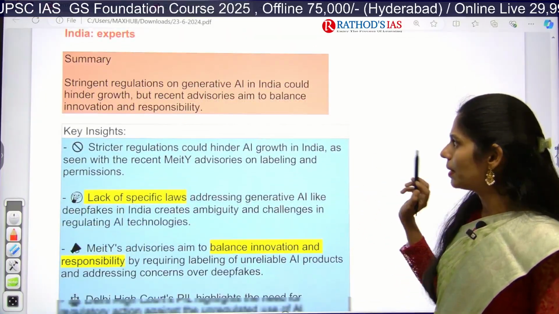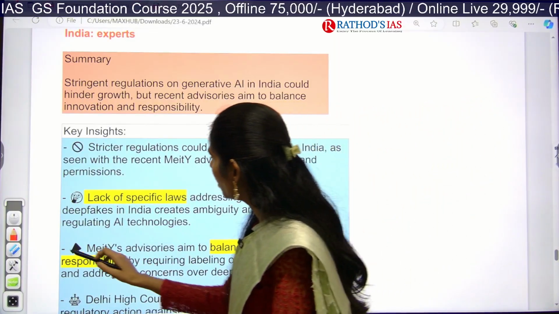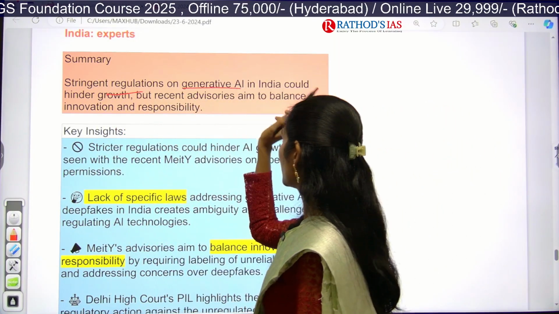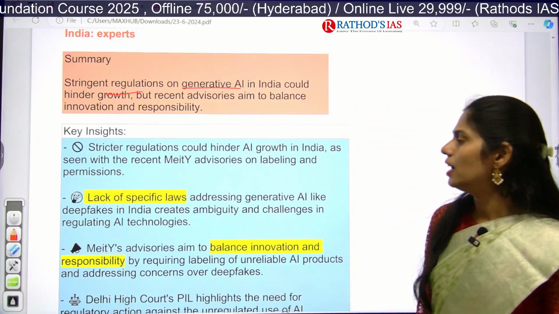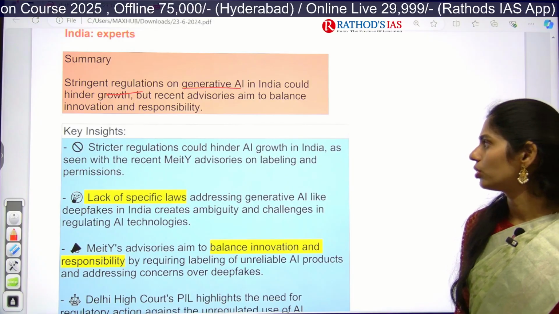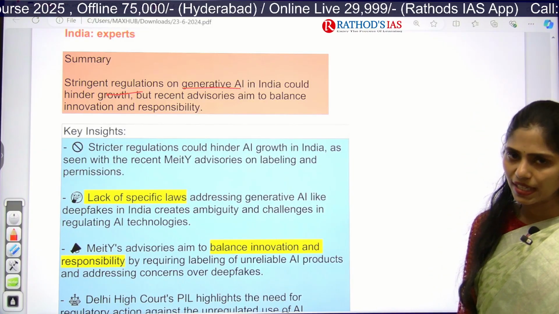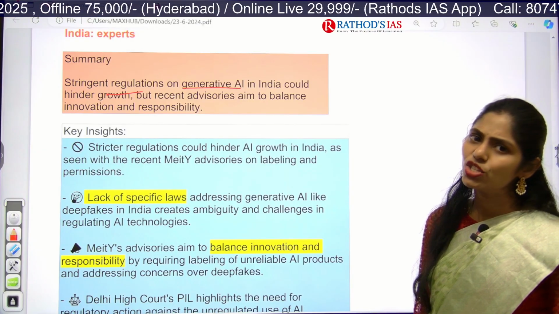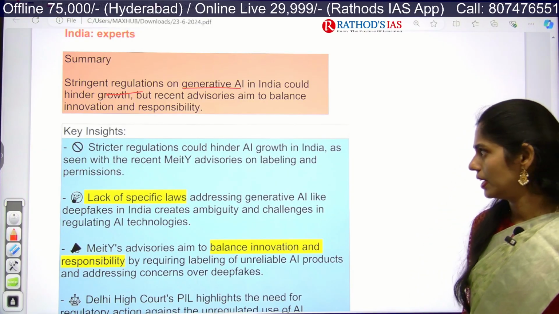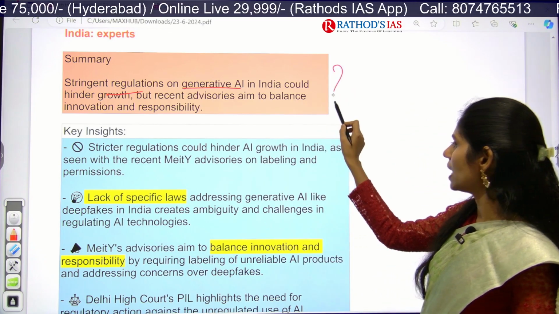Somewhere it says that whenever there are strict regulations on generative AI in India, that will decrease the growth. Okay, so that is the thing which was mainly said. So here we need a balance of innovation as well as responsibility. So that is the summary of this article.